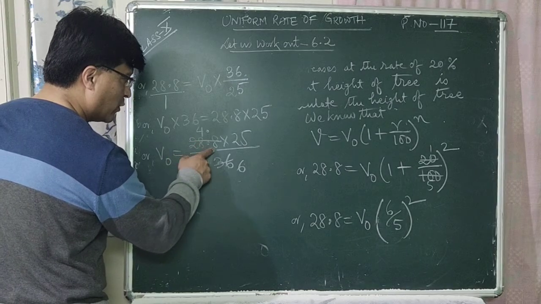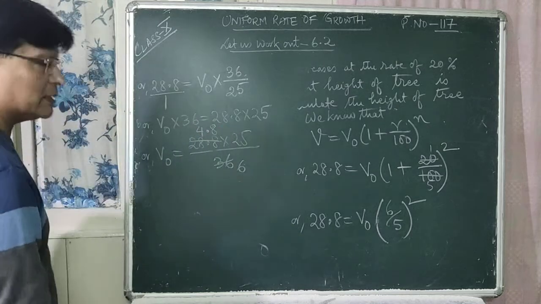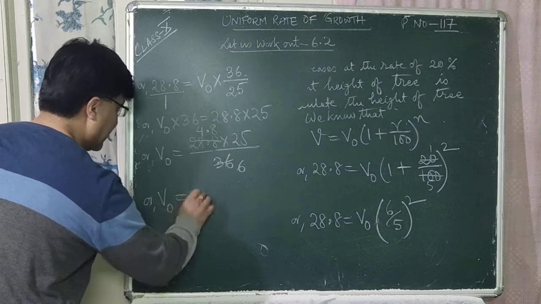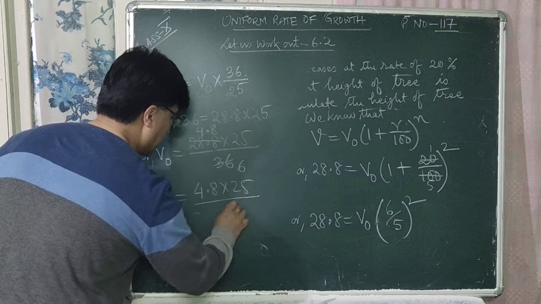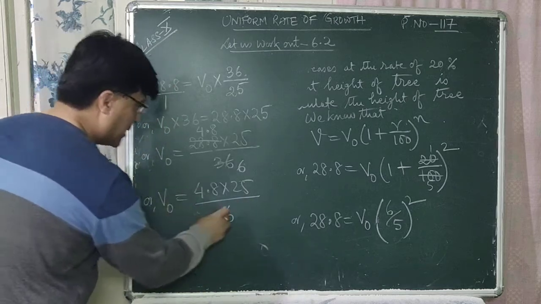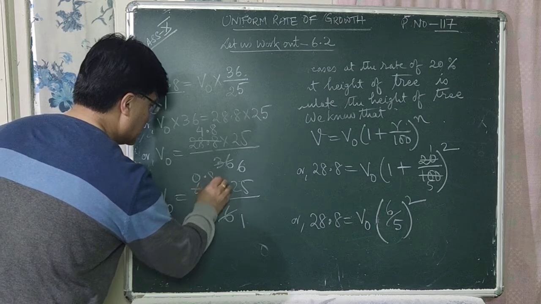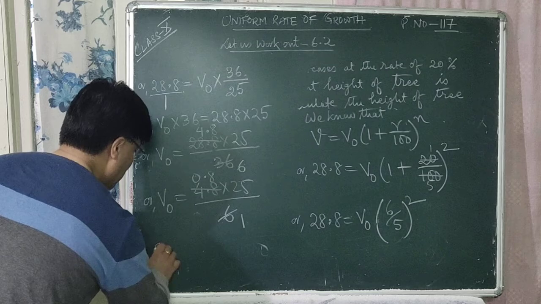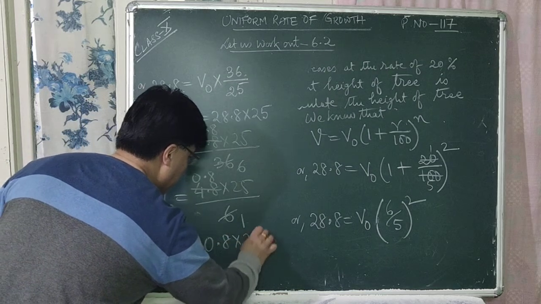So remainder is 48, 6 8s are 48, right? फेरि 6 ले cancel हुन्छ हैन, so let us write down again: 4.8 into 25 divided by 6. 6 ले फेरि cancel हुन्छ, 6 ones are 6, 0.6 8s are 48, right? So now our v0 is equal to 0.8 into 25.